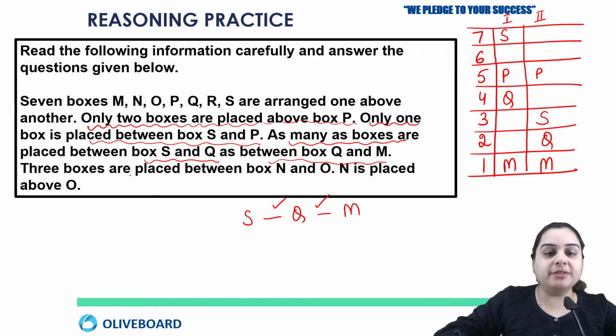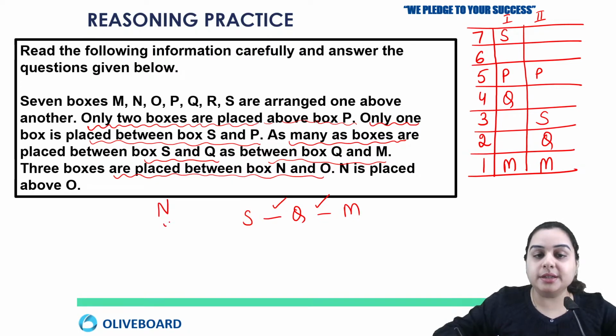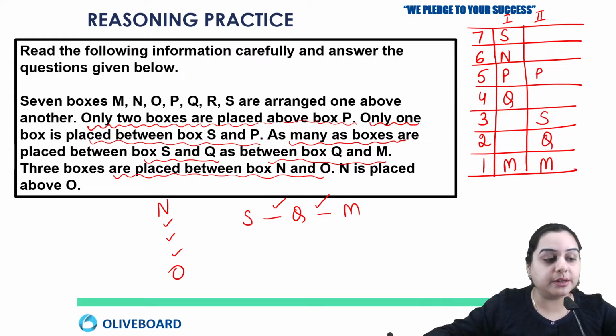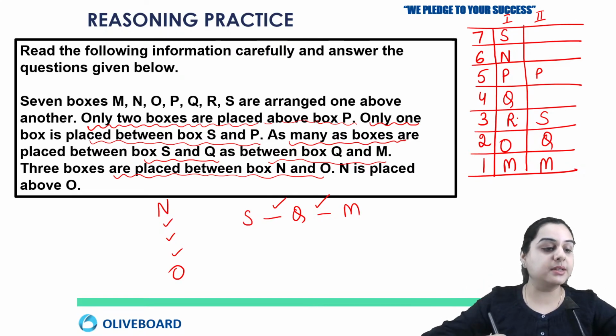Okay, next we have 3 boxes are placed between N and O. See, there are 3 boxes between N and O, and N is placed above O. So this is not at all possible in the second possibility. This is only possible in the first possibility, because here you are going to write N, here you are going to write O to maintain 3 gaps between N and O, and here you are just left with one person, which is R. So this is your solution.